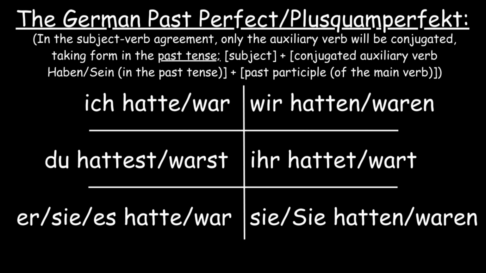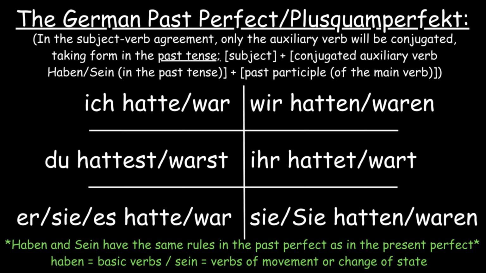Let's also not forget the difference between the verbs haben and sein, which have the same rules in the past perfect as in the present perfect. In my previous video, I discussed this topic, so I would advise watching the previous video. To make matters simple, I will also be using the same verbs for the same pattern that I used in the present perfect, so this way it's easier to follow.